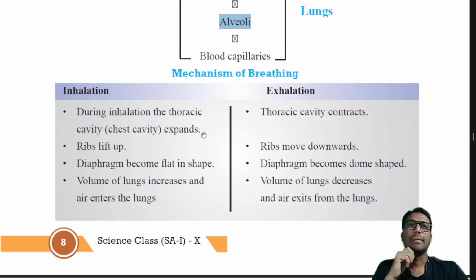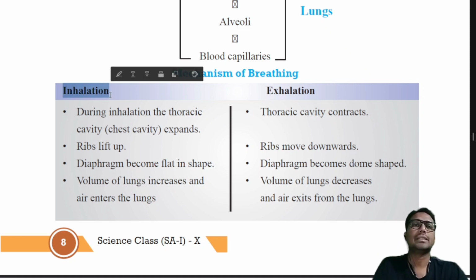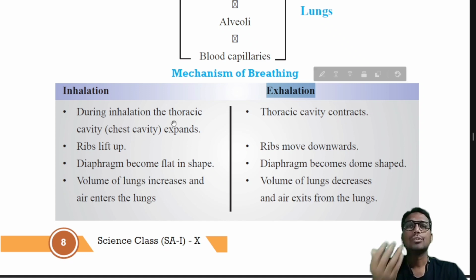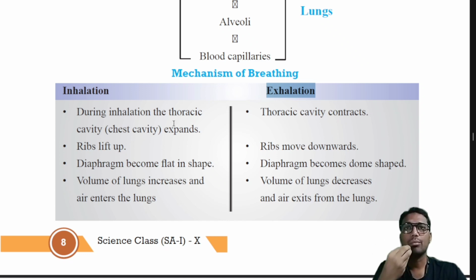Now coming to the mechanism of breathing. So breathing is the first part of the process of respiration, where there are two stages. One is inhaling, means taking in the air, ಗಾಳಿಯನ್ನು ಒಳಗೆ ತಗೊಳ್ಳೋದು, and second one is exhaling, ಅಂದ್ರೆ ಗಾಳಿಯನ್ನ ಹೊರಗೆ ಬಿಡೋದು. So how does it happen, why does the air go in like this? Just remember it simply.